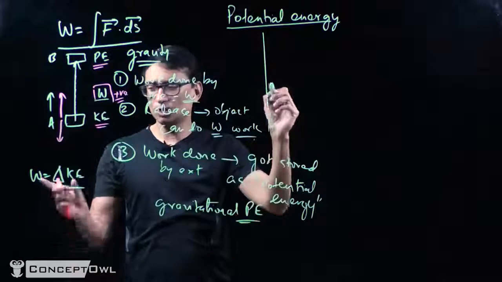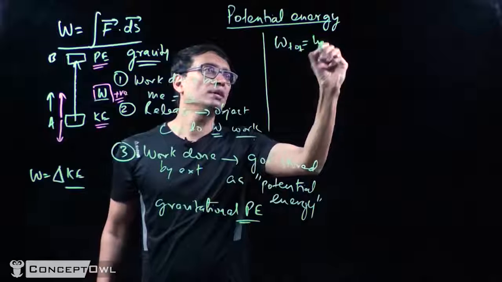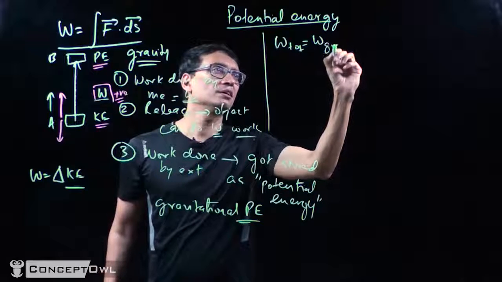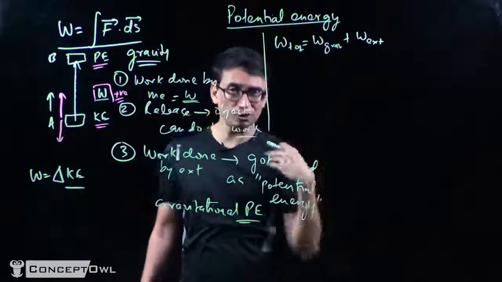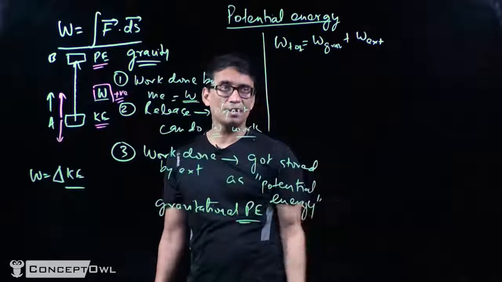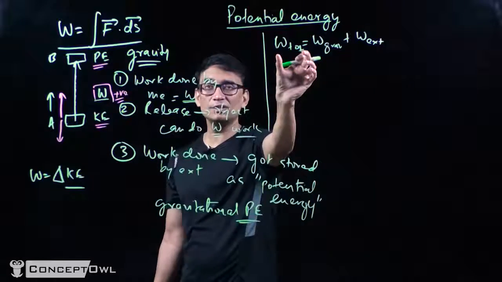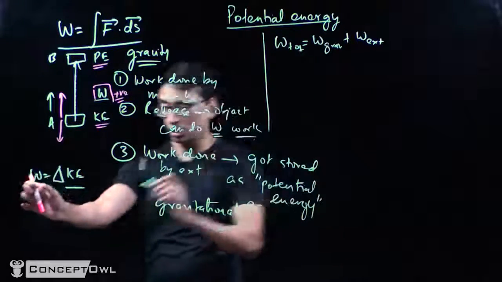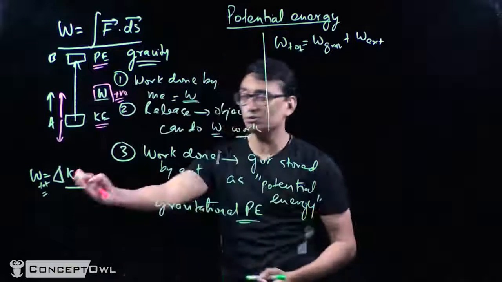Total work done, W total, is equal to work done by gravity plus work done by the external force. The external force is myself. Work done by the external force is given as W, and total work done is equal to 0, because total work done is equal to change in kinetic energy, which is 0.